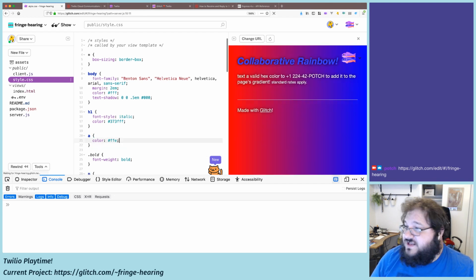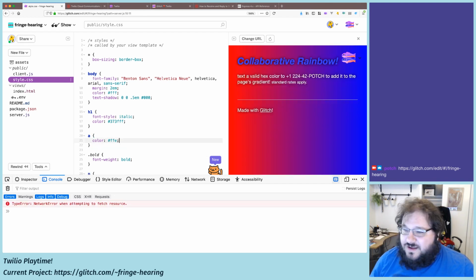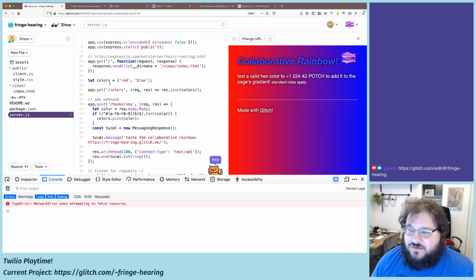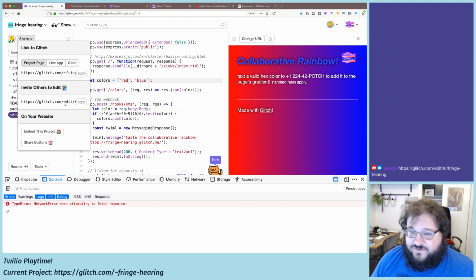So what this page says is correct. Text a valid hex color to +1 224 42 Potch, and add it to the page's gradient. Standard rates do apply. So let's play along. If you want, right now you could text the phone number. And then one last thing I'm going to do is write this to a file so we can play around. But let's post this. Let's share this with the world. I think this is fun and silly.